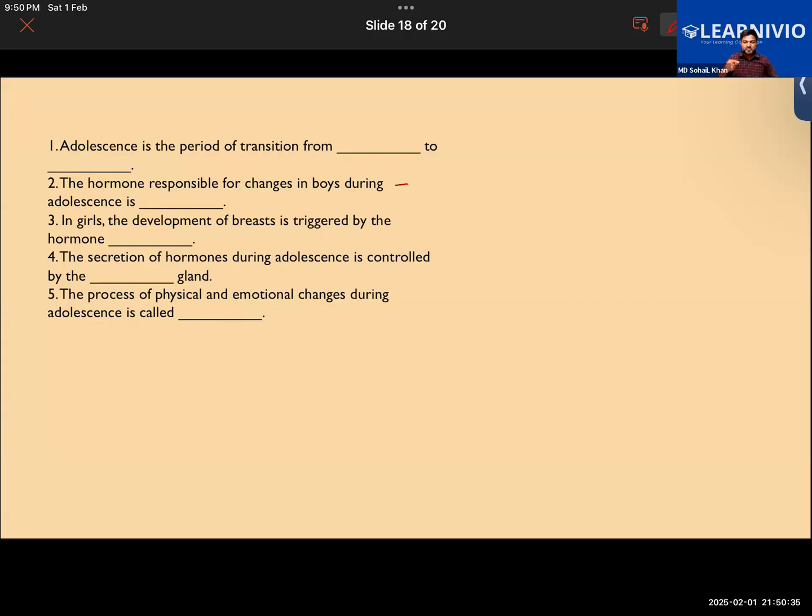Also, it regulates the menstrual cycle in the female. But the progesterone hormone is primarily responsible for supporting pregnancy. During the time of pregnancy, the secretion of progesterone increases. Getting it? So, in a way, both of them are working.